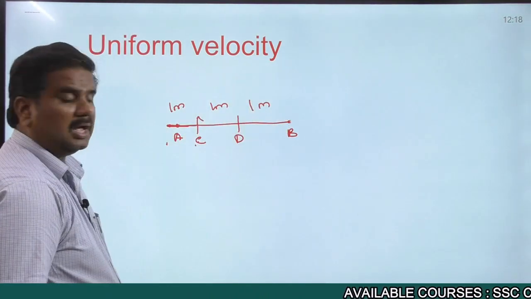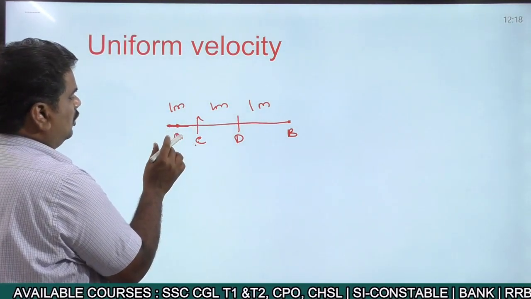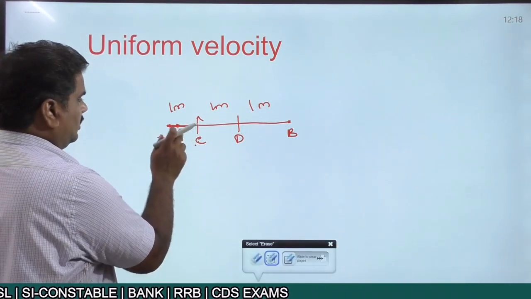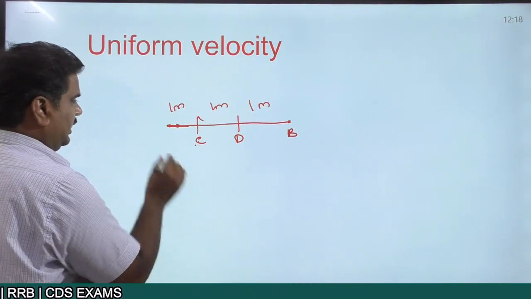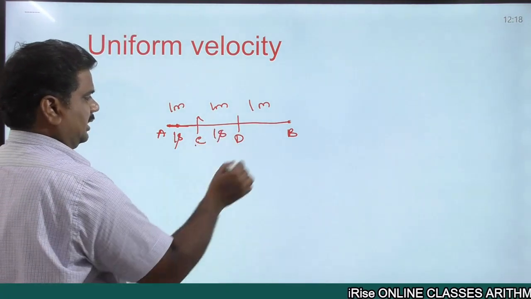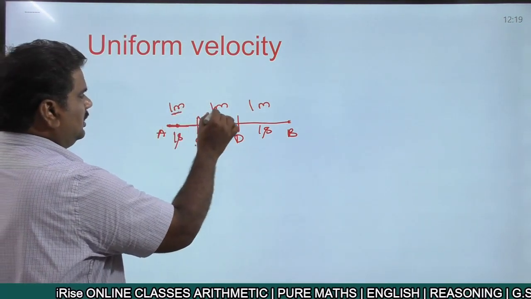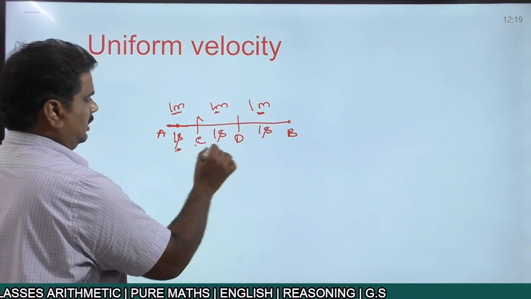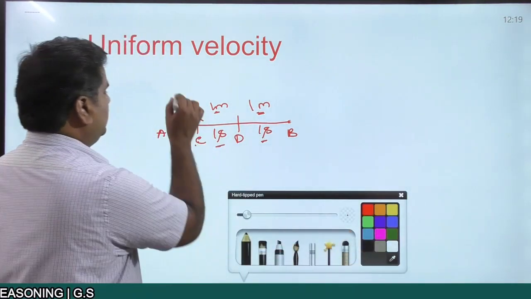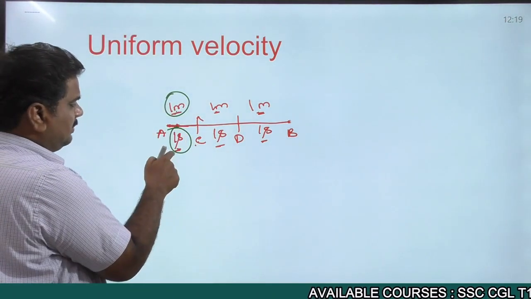B 1 meter. If an object is covering the distance from A to C in 1 second, from C to D 1 second, from D to B 1 second, then here we observe that equal distances are covered in equal intervals of time. The distance from A to C is 1 meter, the time taken is 1 second.